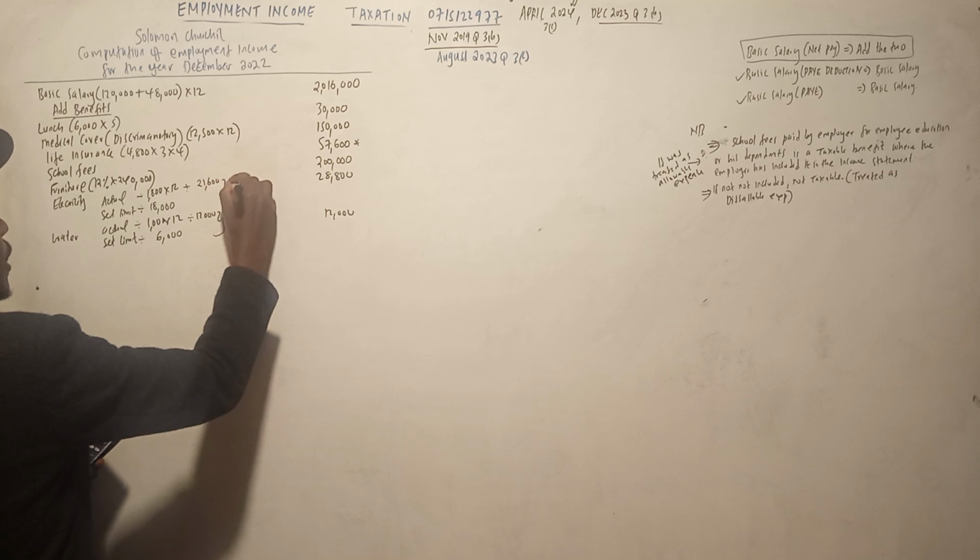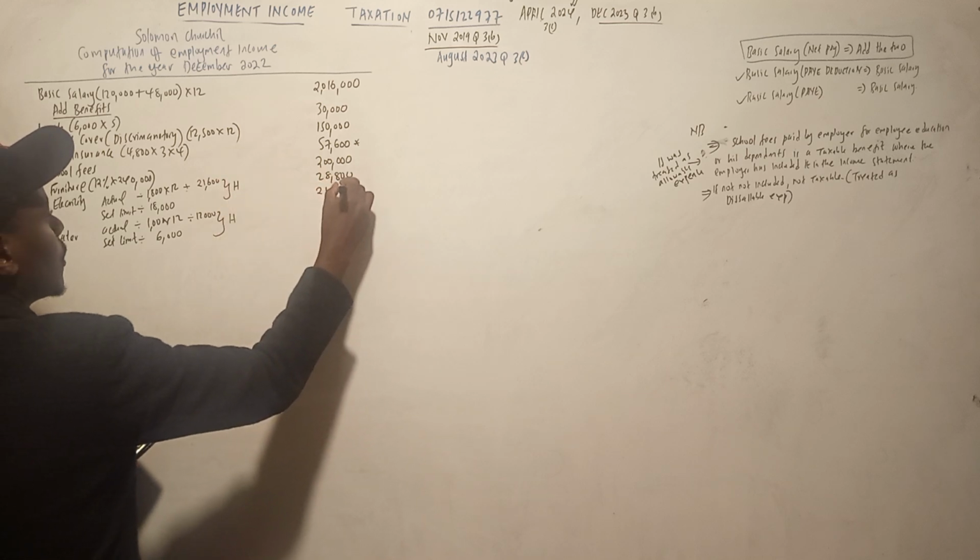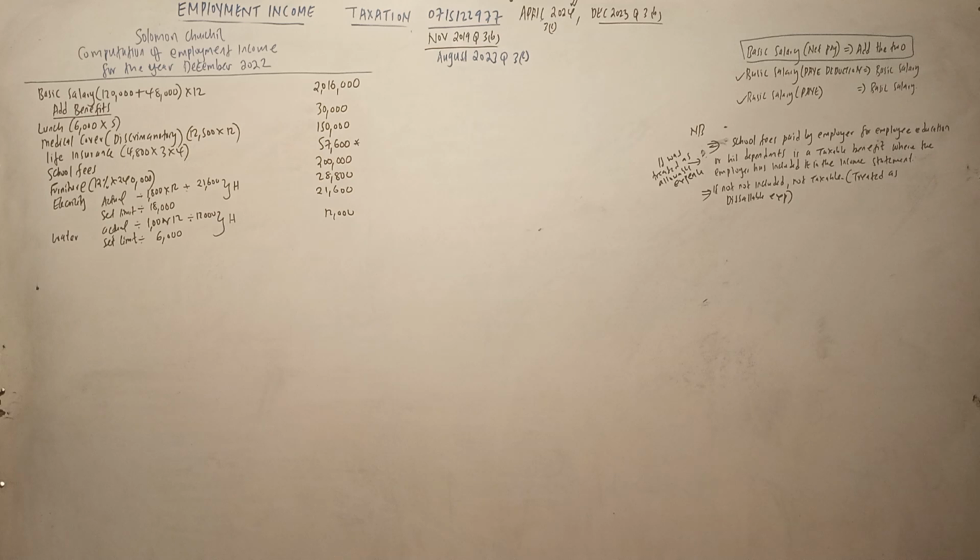Compare with the other one, the higher is 21,600. Then finish that.